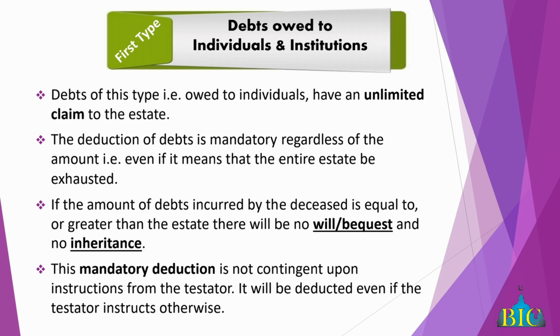All will go to the creditors. So debts of this type, owed to individuals, companies, institutions, have an unlimited claim to the estate. Deduction of these debts is mandatory regardless of the amount. Even if it means that the entire estate be exhausted, you need to pay off these debts.